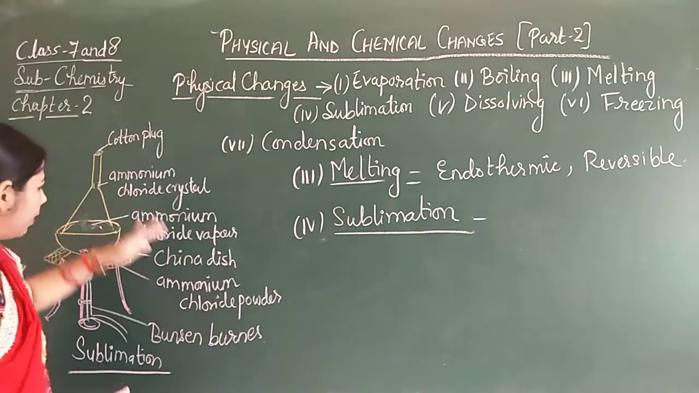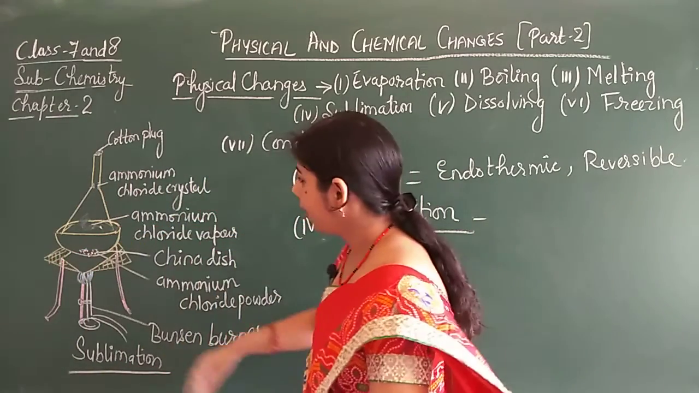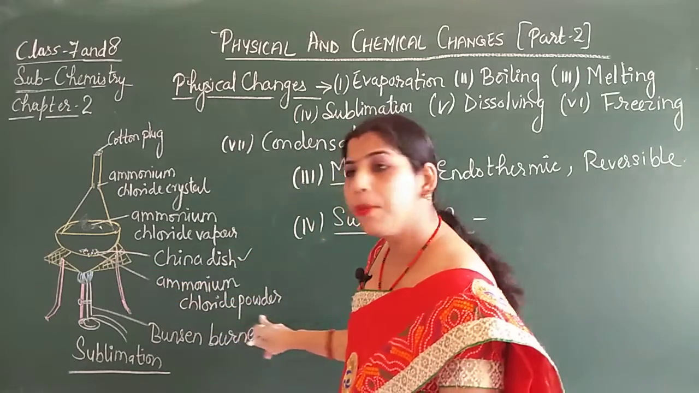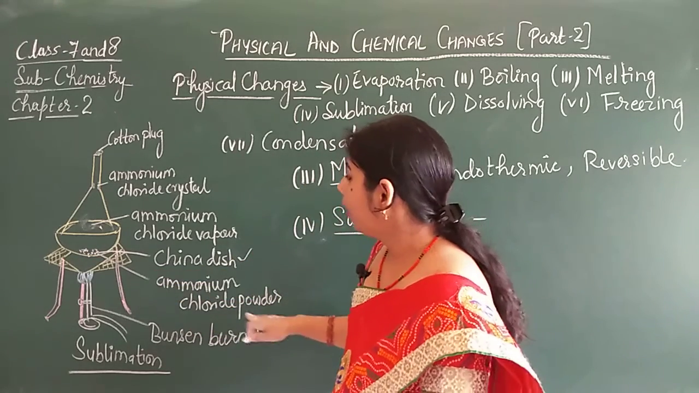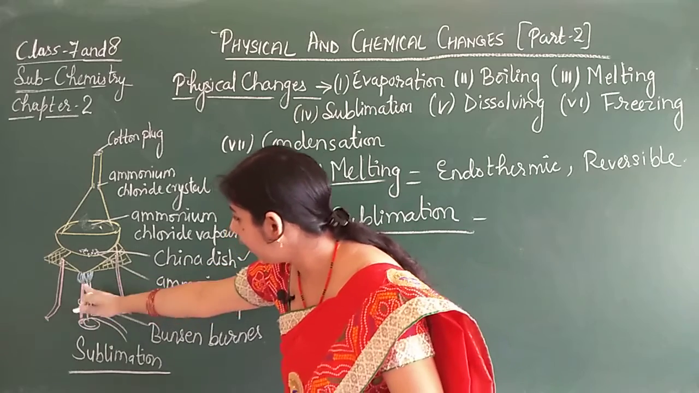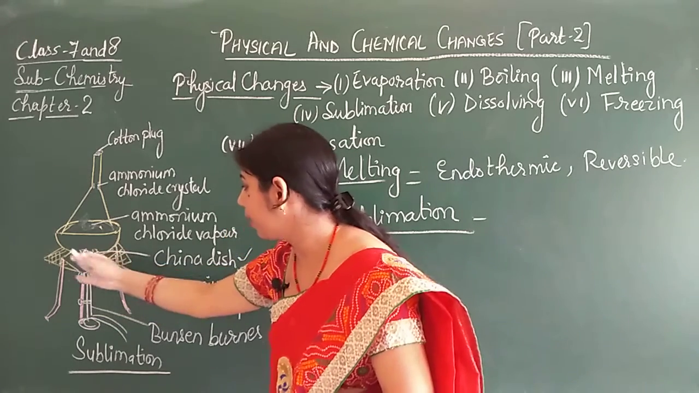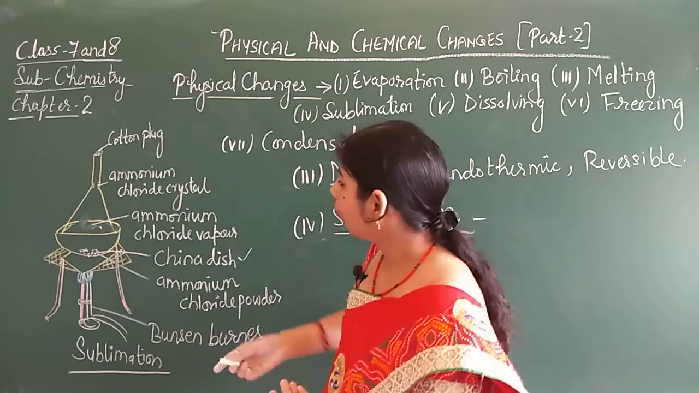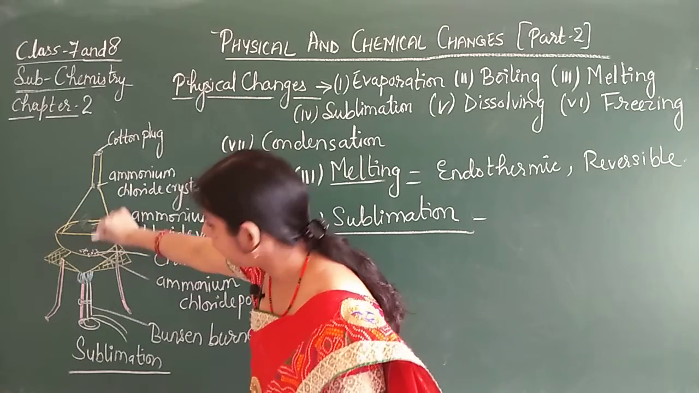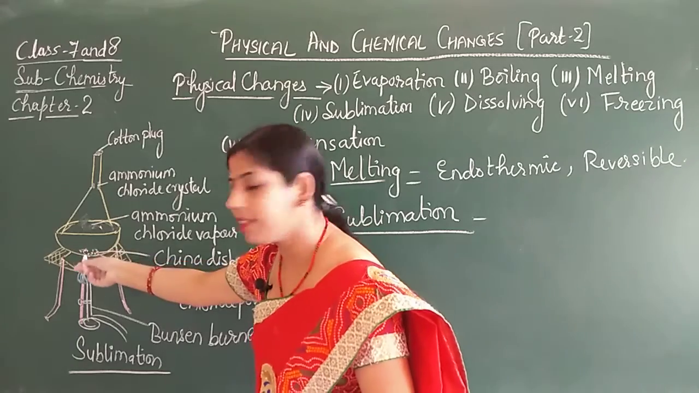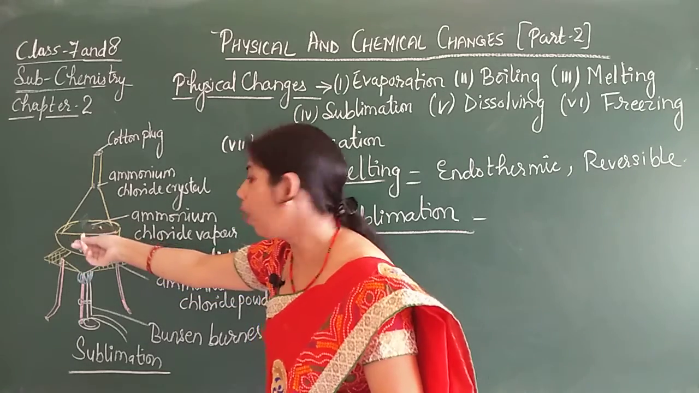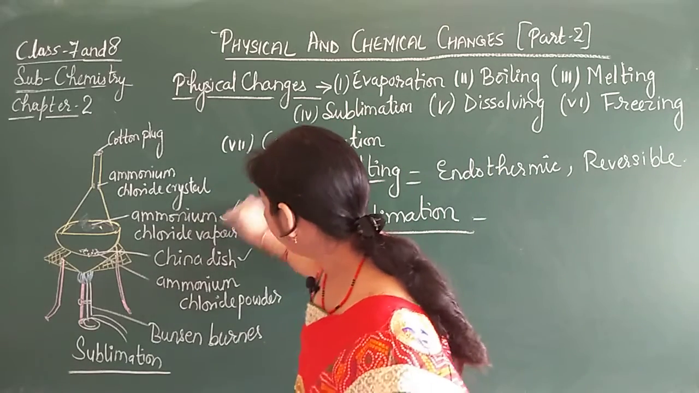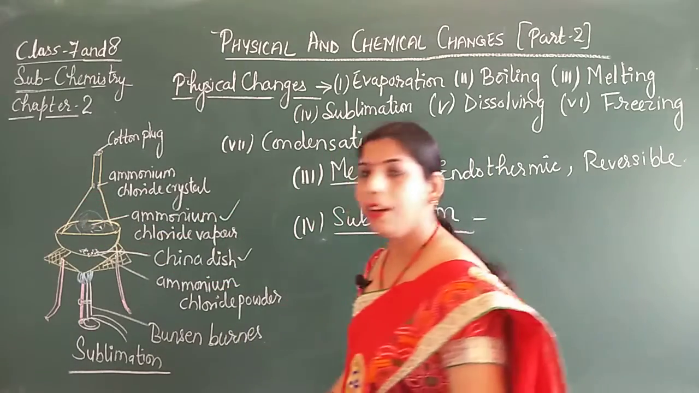I have drawn one diagram here. Just see the diagram. Here I have taken one china dish, and on that china dish some ammonium chloride powder. Now a burner is there and it heats the china dish. When this ammonium chloride powder is heated, the vapors form. There is no liquid state, directly the vapor is formed. These are the ammonium chloride vapors.